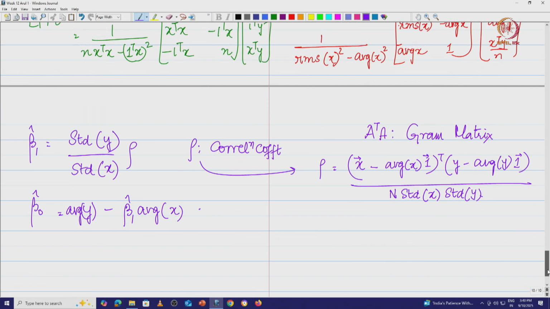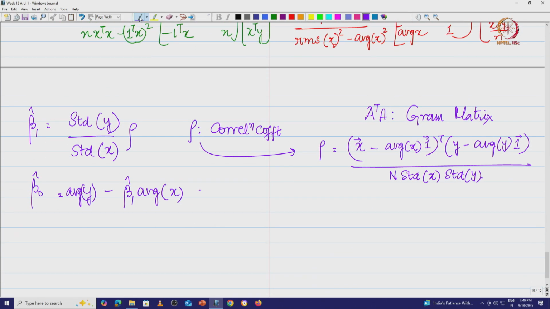You also make use of this fact: the standard deviation is given by the norm of the deviation vector, x vector minus the average of x into 1, divided by the square root of n.